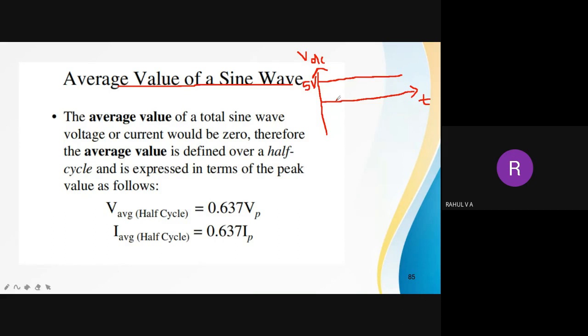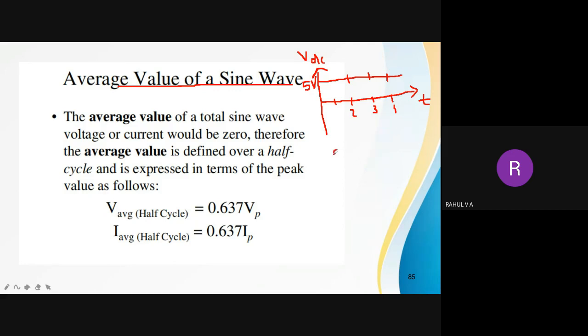So how to calculate average value? I'm taking this instant. What is the voltage at that particular instant? 5 volt. I'm taking another instant, second instant. What is the magnitude at that time? 5 volt. I'm taking another instant, 3. What is the value of voltage? 5 volt. I'm taking another instant, 4. What is the value of voltage? 5. So what is the average value?